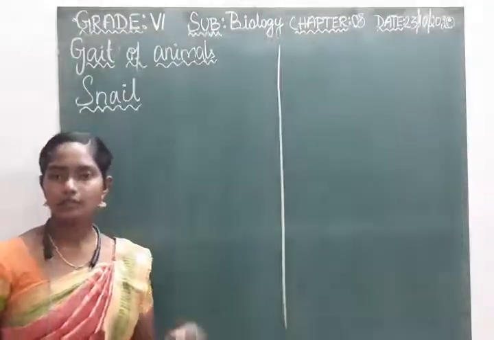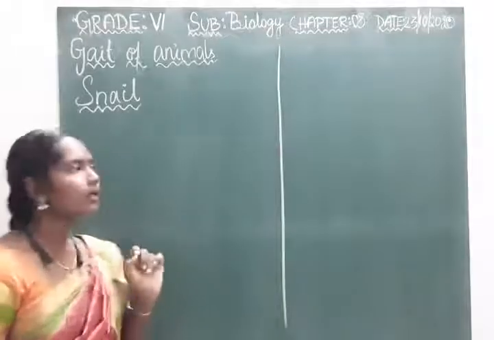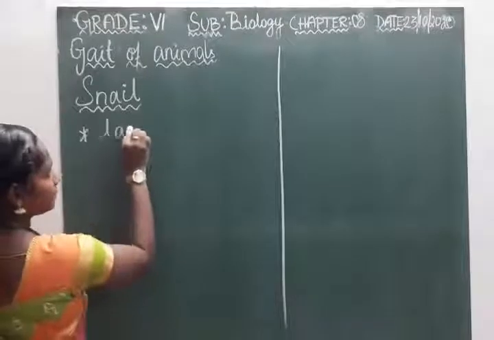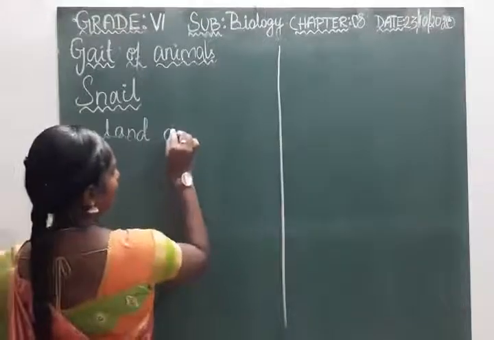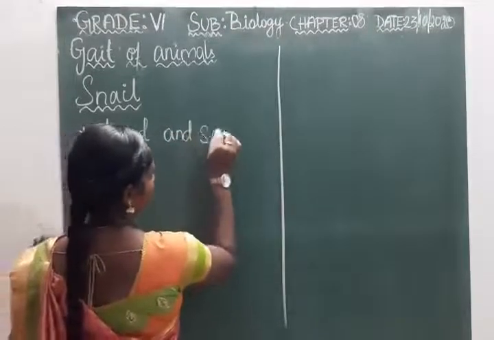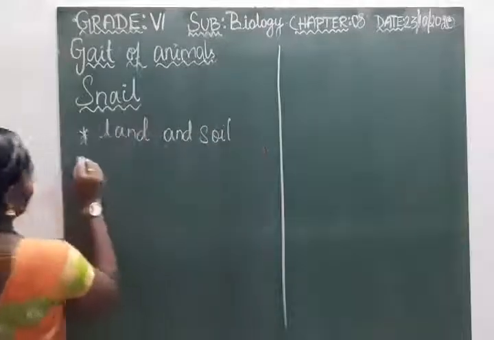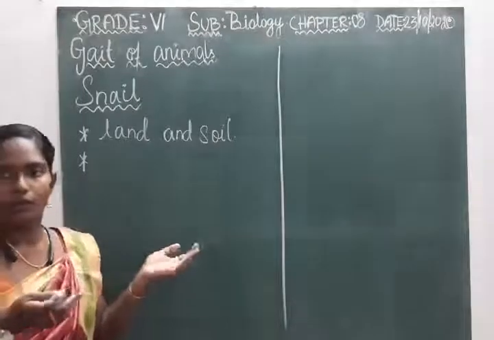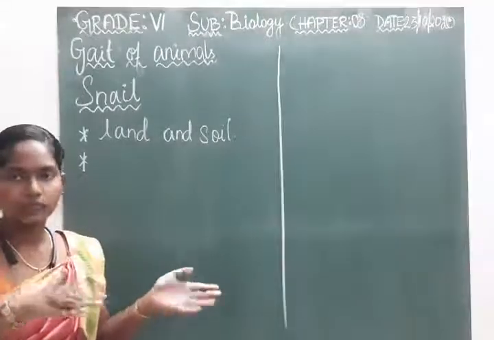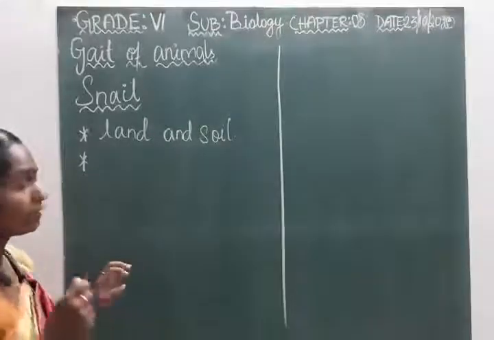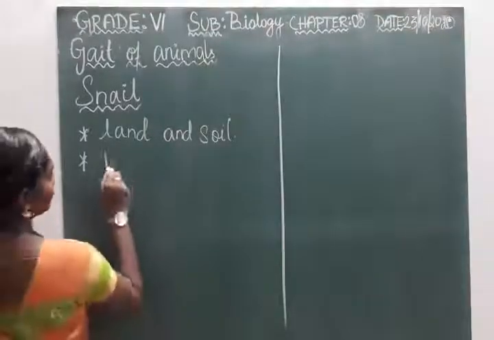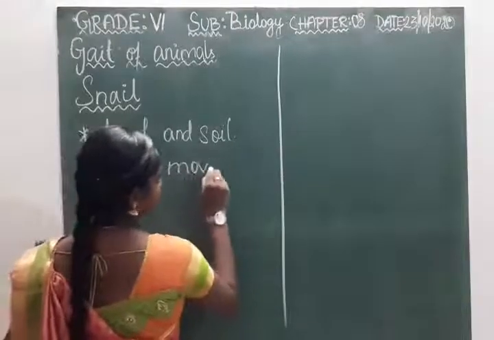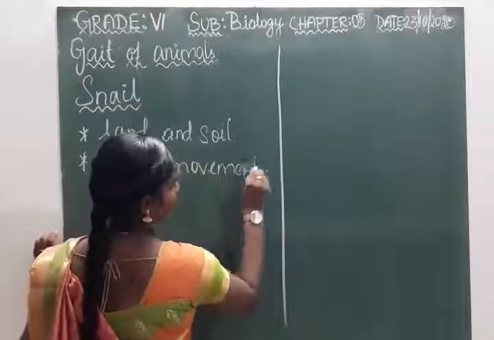Next animal we are going to discuss is snail. Snail, which we can find on land and in the soil. Here they move very slow. As we know, the snail moves very slow. So here they follow a wavy movement, like a wave.